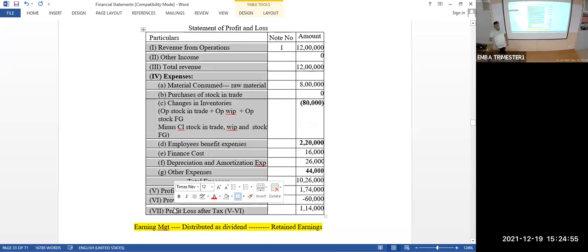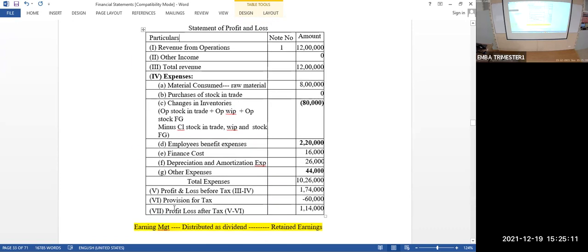Revenue from operation plus other income is equal to total income, total revenue. Minus expenses. Point number 1 is raw material consumed. Second is purchase of stock in trade, and then change in inventories, employee benefit expenses, finance cost, depreciation, and other expenses. Subtract this total expense from the total revenue and you will get profit before tax. Then minus tax is equal to profit after tax.